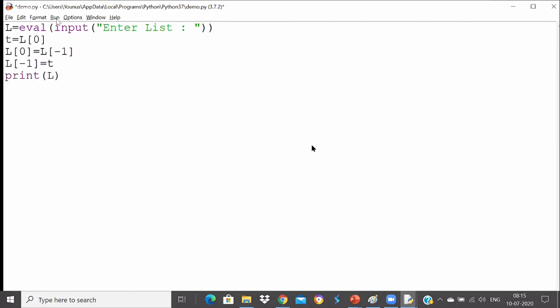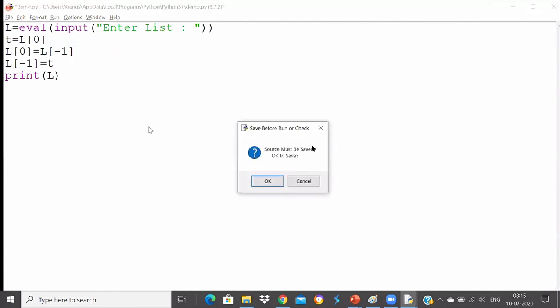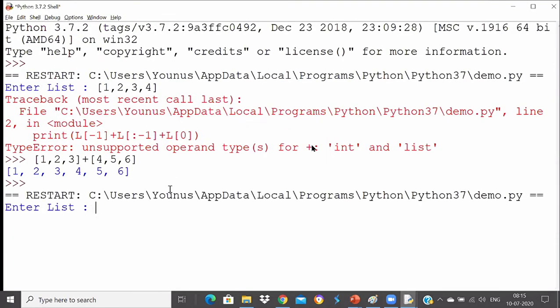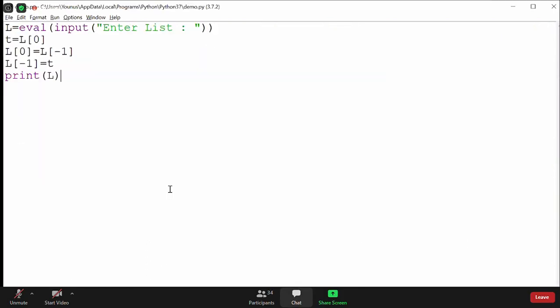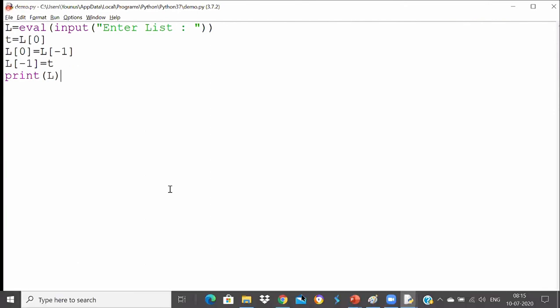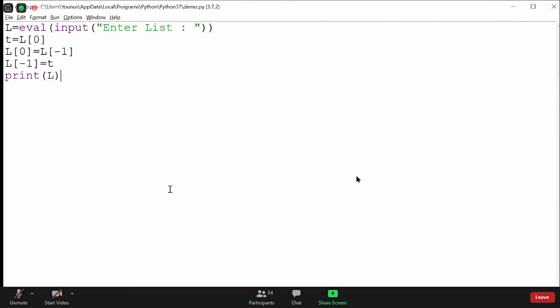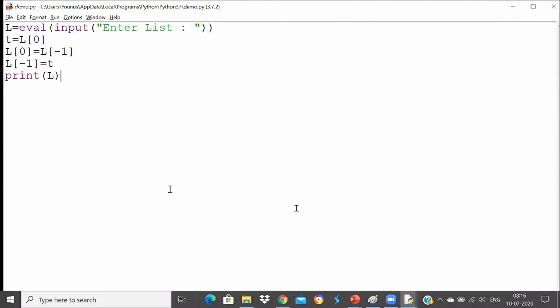So this is the only way, because the concatenation is creating a problem, because list and string and tuple cannot be concatenated. Now I will enter 1 comma 2 comma 3 comma 4. It's perfectly fine. It's swapping the first element and the last element. I hope this makes sense. Understood, Satyam, why it was not working previously? Because you cannot concatenate string with list. List and list can be concatenated. You cannot concatenate integer with list also. Even if you typecast, it is not possible. Even if you convert into integer, Satyam, integer cannot be concatenated with list again.